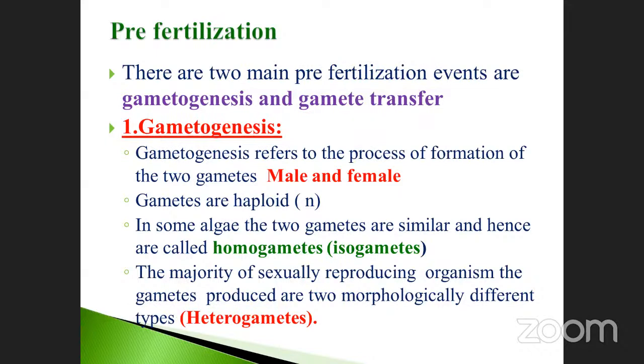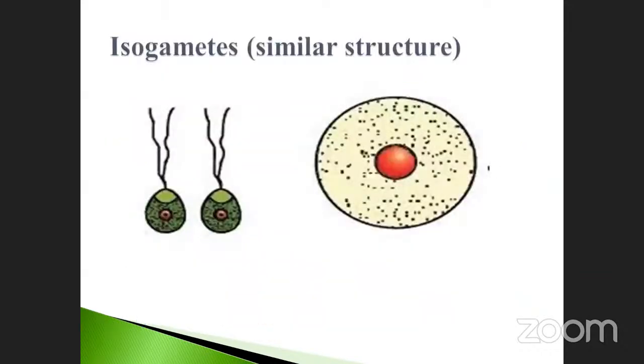This one is in most fungi. Fungi also produce spores. Already told you about Rhizopus, but Chlamydomonas we can easily see in nature. I will show. See that. These two gametes are identical in nature, similar in structure. These are biflagellated zoospores, which we already discussed in asexual reproduction. So these two gametes are identical to each other. We cannot differentiate which is male and which is female. Such gametes are called isogametes.